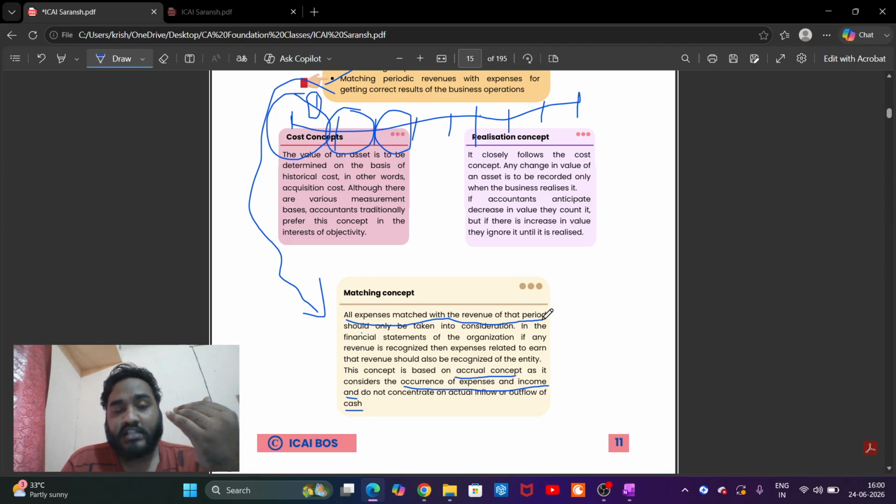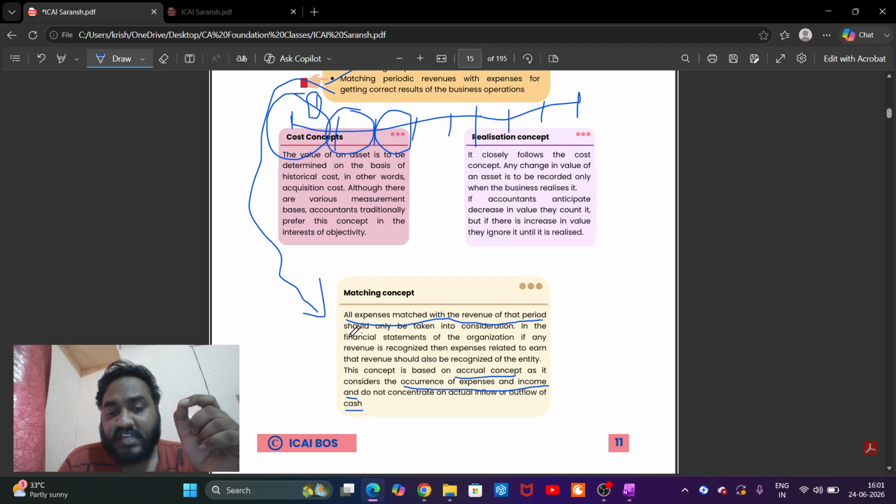Let me read this. All expenses matched with the revenue of that period, which is that financial year, should only be taken into consideration. That means they should only be recognized in profit and loss.